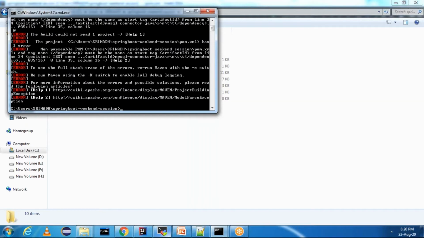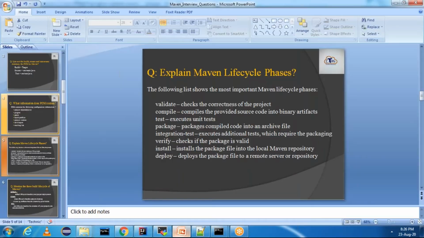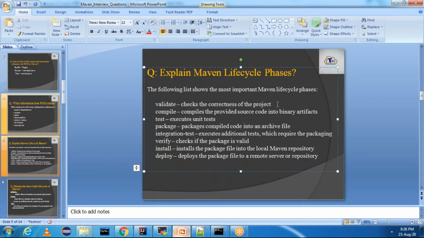it will check the correctness of the project, and it is saying the build could not read the project, and it is saying non-parsable: end tag must be same as start tag, right? Artifact ID, it is saying there is no closing tag. That means validate is really checking for the correctness of the project.